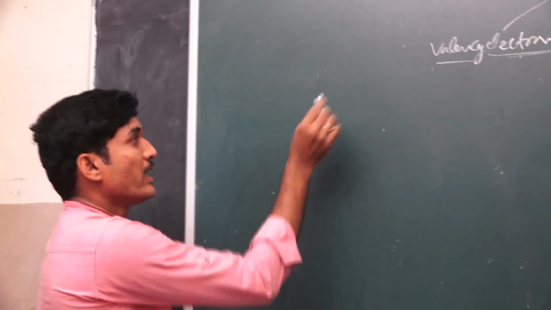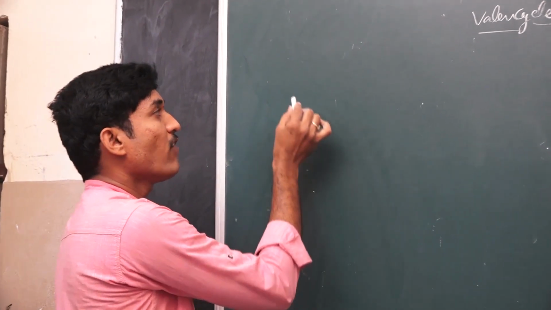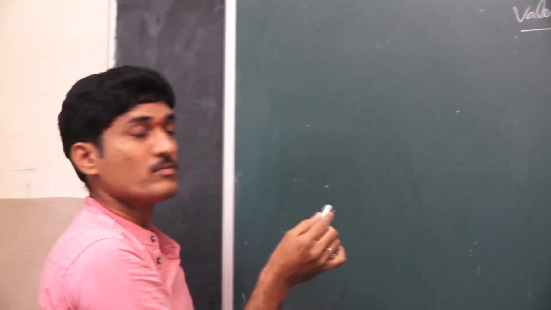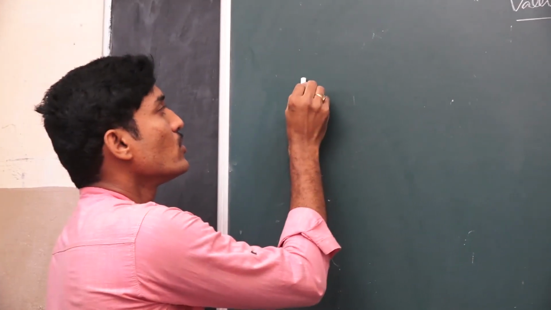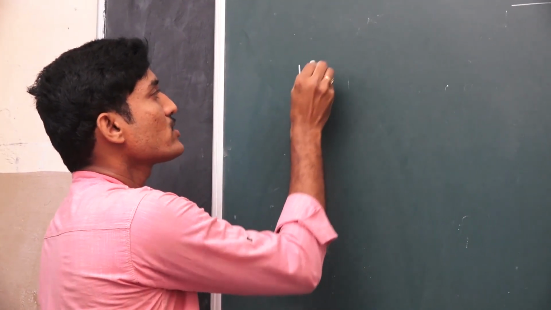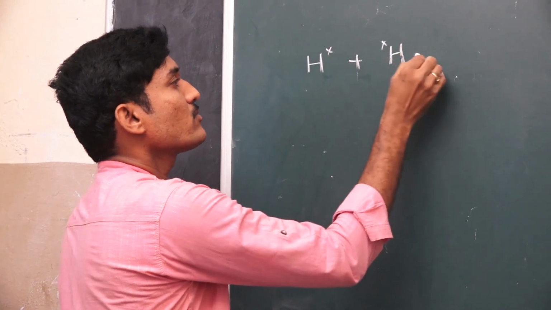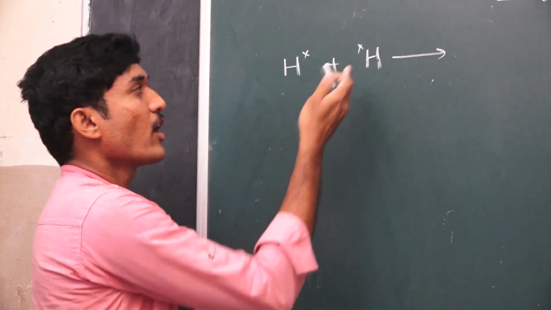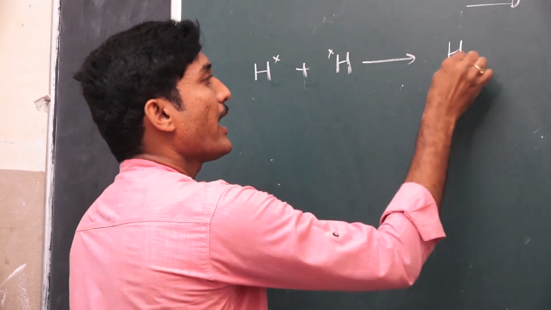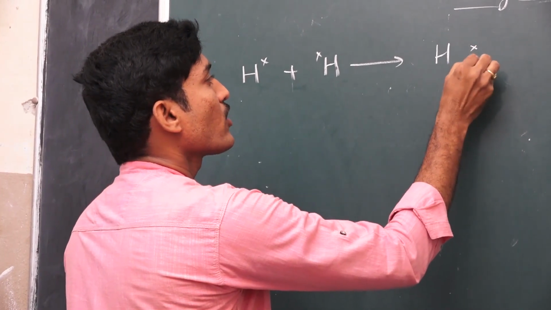Okay. For example, in the valence electronic theory, the formation of the hydrogen molecule is like this. According to the Lewis concept, there is one hydrogen and another hydrogen. They both contribute their electrons, and here they share the electron pair like this.